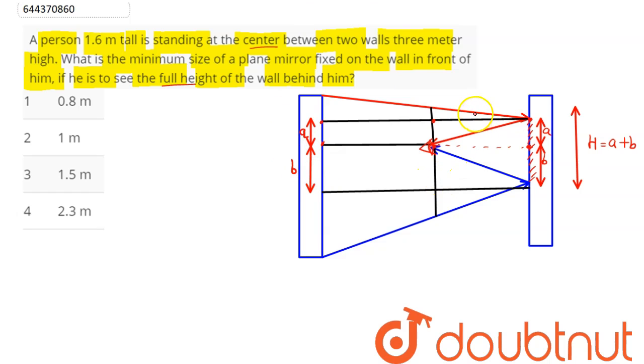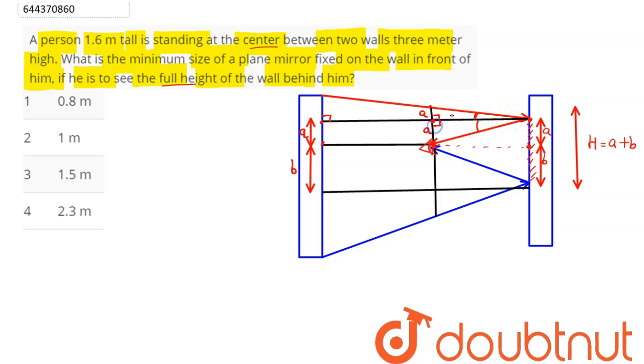Now if we consider these two triangles, one small triangle and the other big triangle, these two triangles are similar as this angle is common and this angle in both the cases is 90 degrees. So being similar, if this to this distance is given as A, so this to this distance shall also be equal to A, as this will obey the law of reflection.